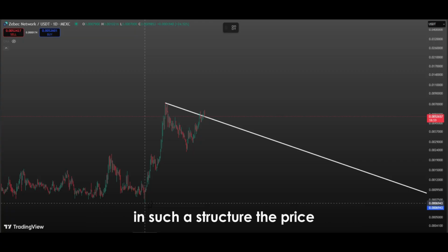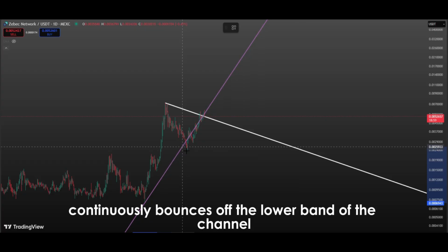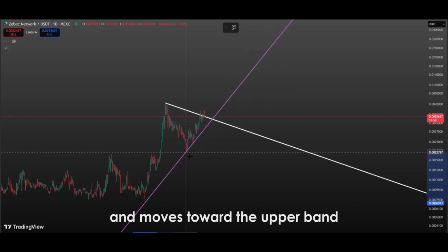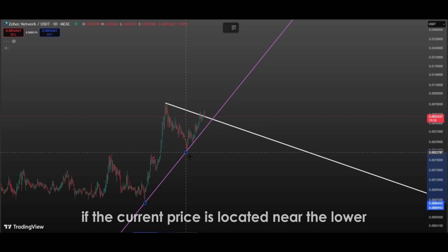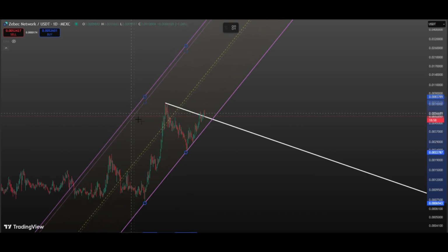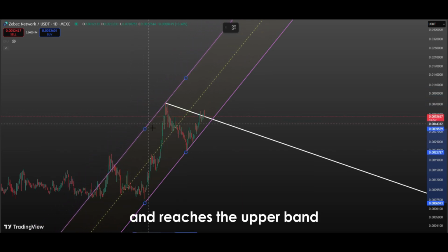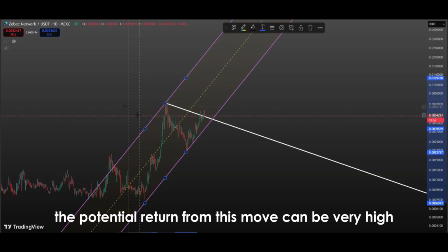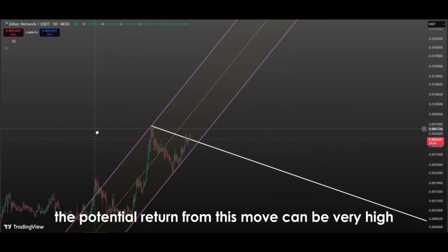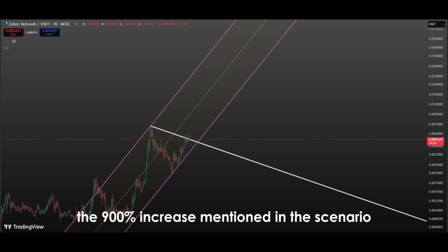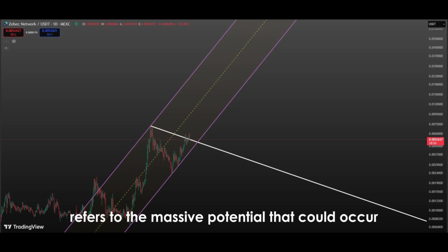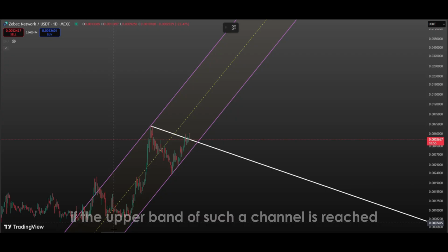In such a structure, the price continuously bounces off the lower band of the channel and moves toward the upper band. If the current price is located near the lower or middle area of the channel and reaches the upper band, the potential return from this move can be very high. The 900% increase mentioned in the scenario refers to the massive potential that could occur if the upper band of such a channel is reached.